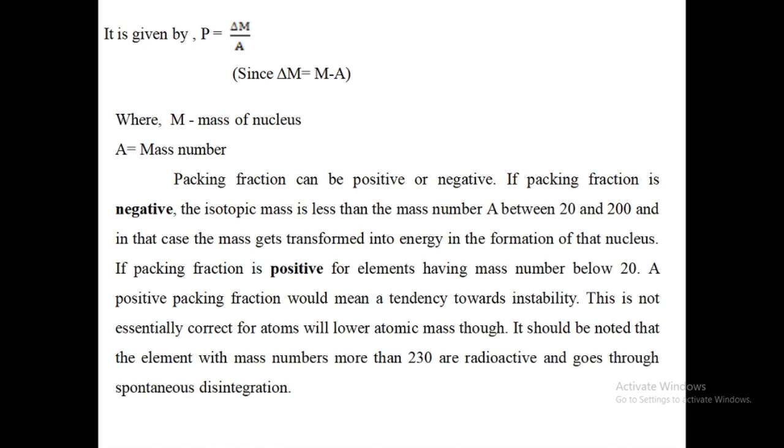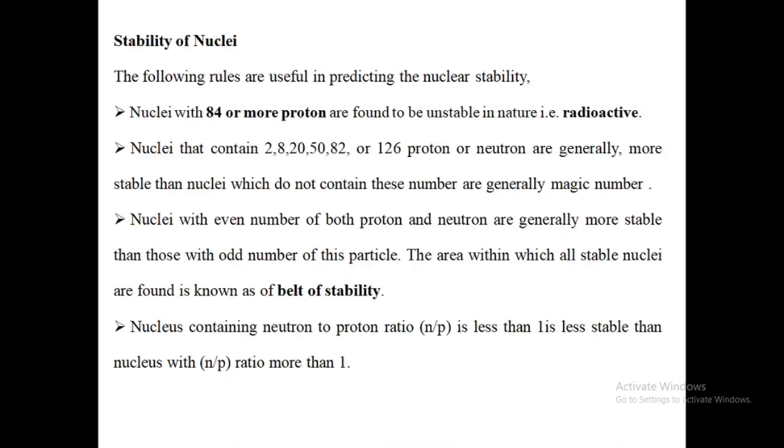A positive packing fraction means a tendency towards instability. This is not essentially correct for atoms with lower atomic mass though. It should be noted that elements with mass number more than 230 are radioactive and go through spontaneous disintegration.